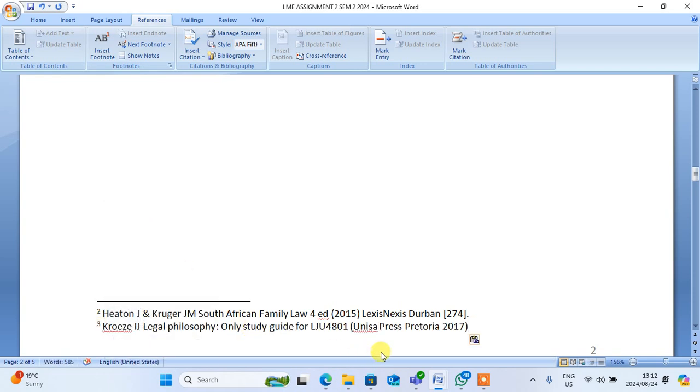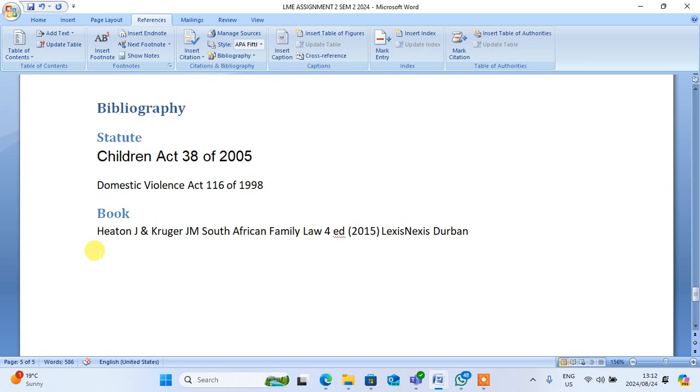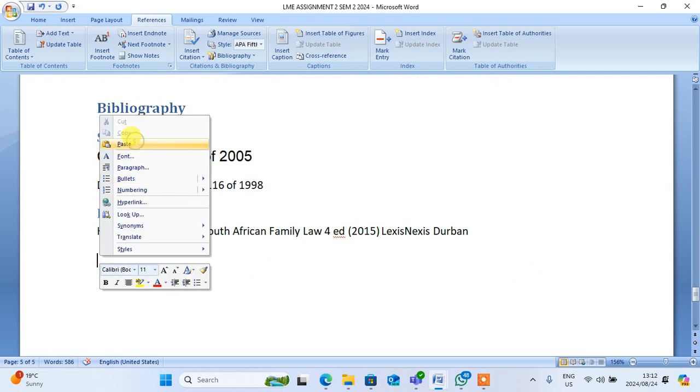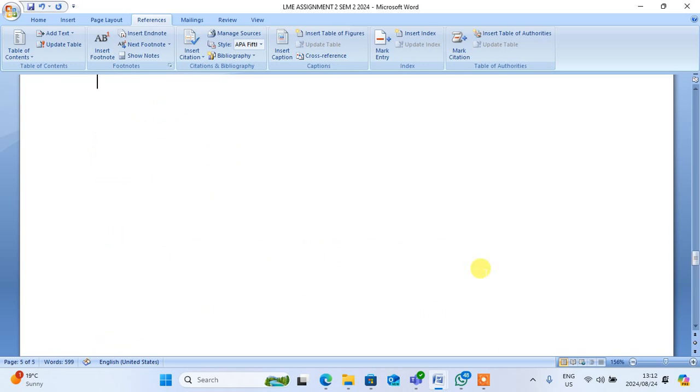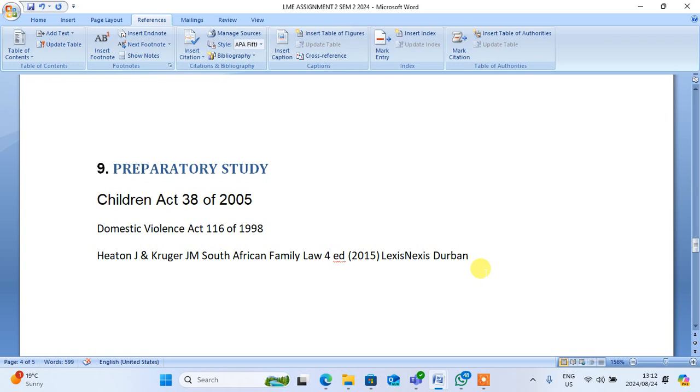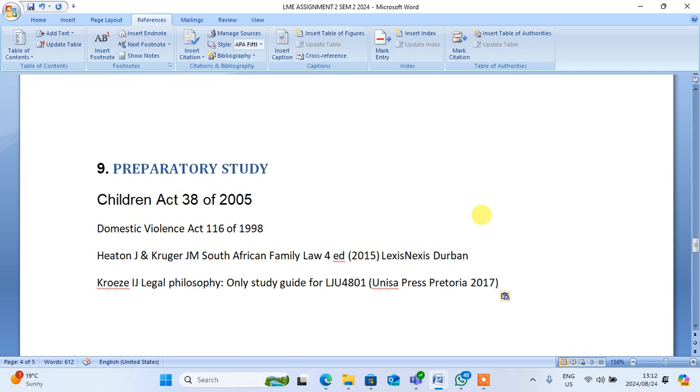Then I come and put 267, which is the page number where I found that one. This is the legal philosophy Study Guide for UNISA. I'm putting it there, and then I'm putting on the other. You can see I'm also putting it under book, and the material that I've used, which is the preparatory study. I've already put that here because it's the only other thing that I'll be using.